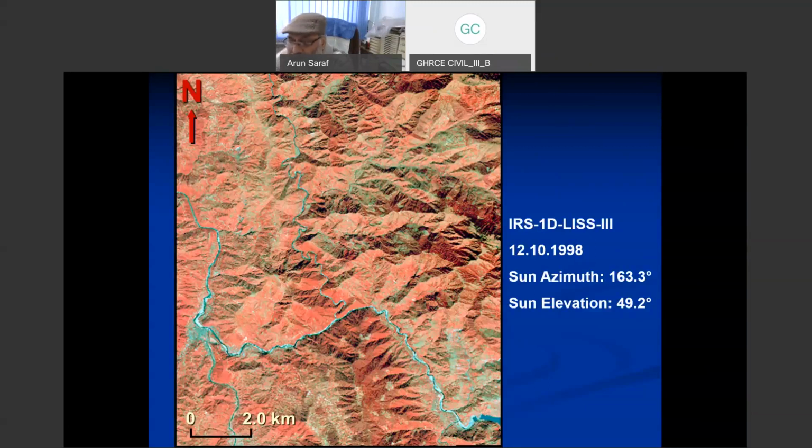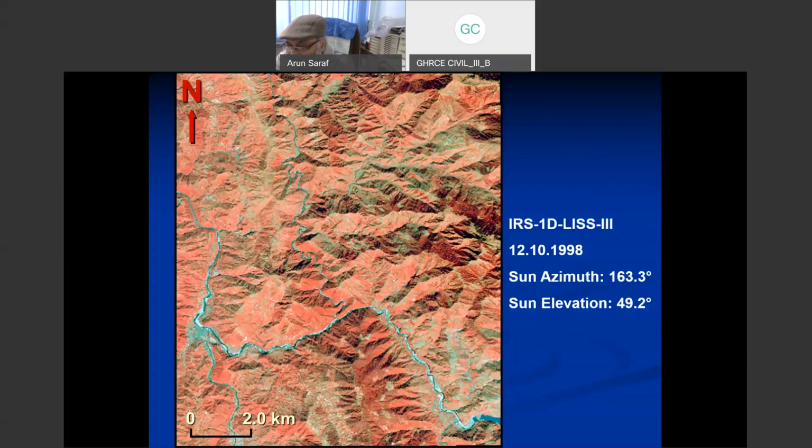If you are not getting these values, it is not a very difficult thing. There are online websites where you put only the center latitude and longitude of your area of interest and the date, and it will let you know what the sun azimuth and sun elevation were at that particular time. So getting these values is not difficult. If you add 180 degrees to the sun azimuth, 163, then it becomes 343.3. Using that value, we have illuminated the terrain of this digital illumination model through hill shading or the shadow relief model.